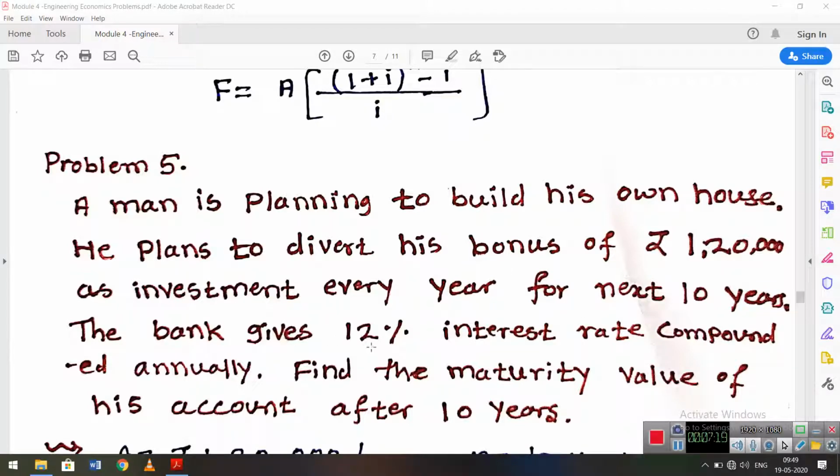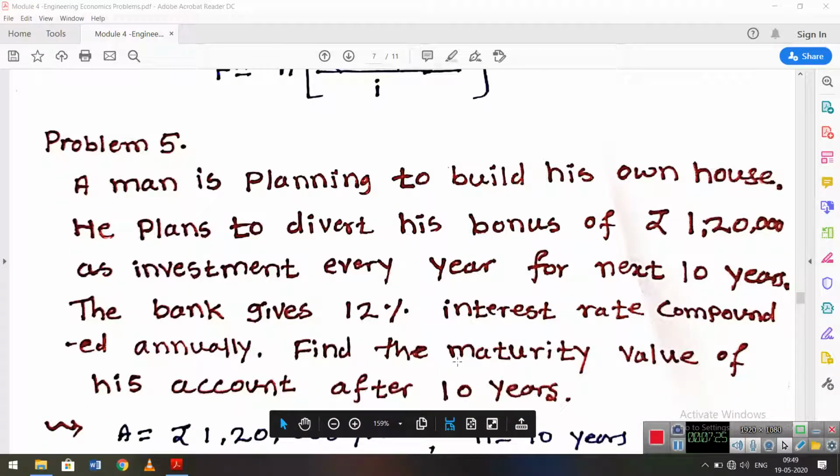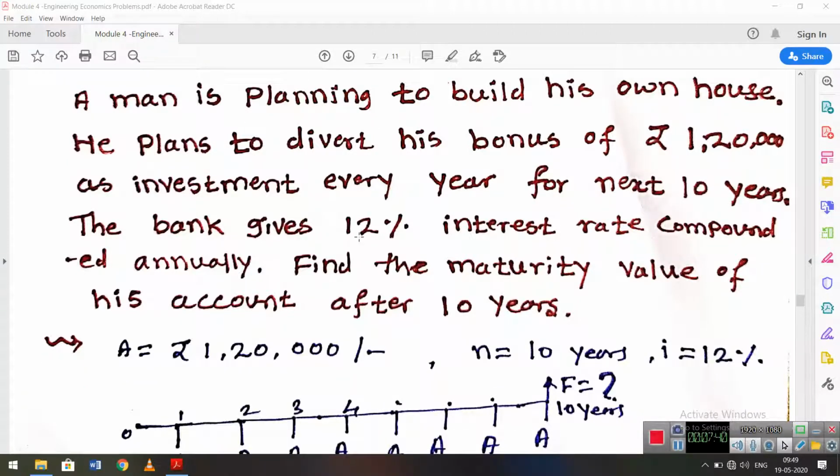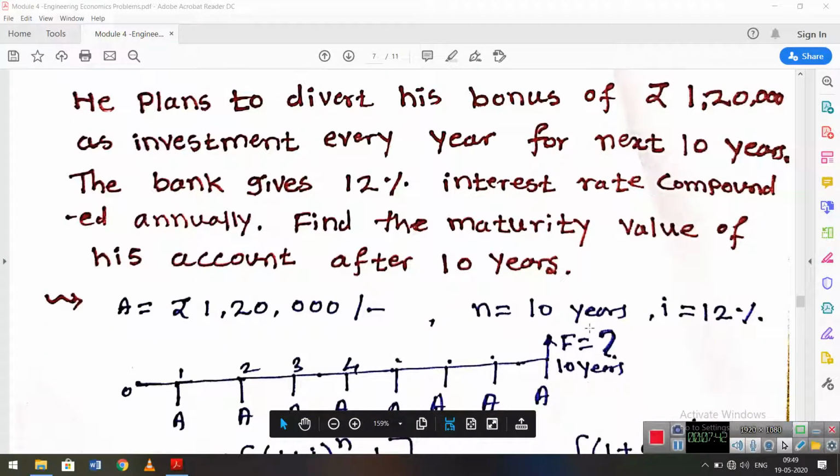The bank gives a 12% rate of interest, and that interest is compounded annually. Find the maturity value of his account after 10 years. So here, he wants to build his own house, and he is paying 1,20,000 at the end of every year for 10 years, and the bank gives 12% interest. How much is the future amount?